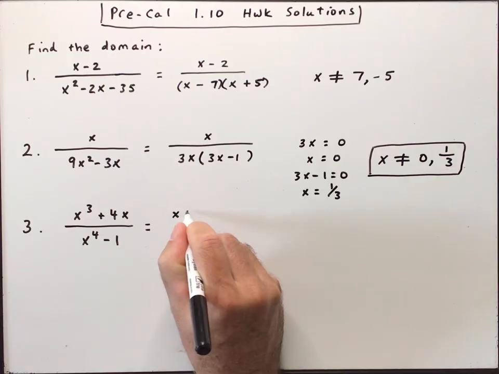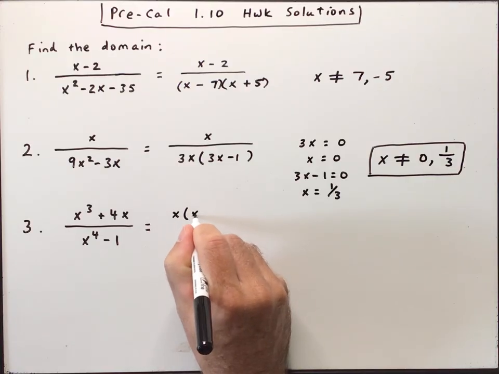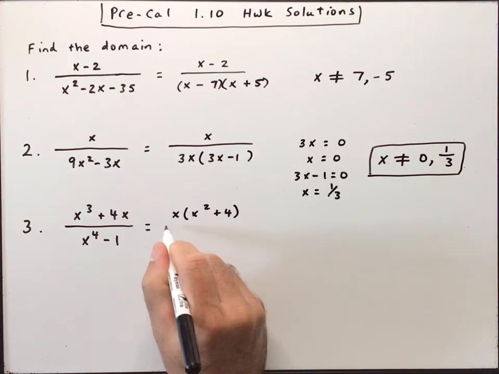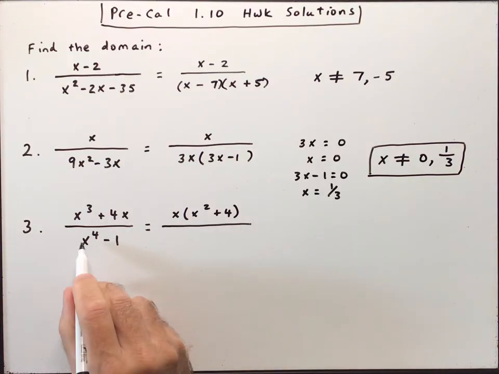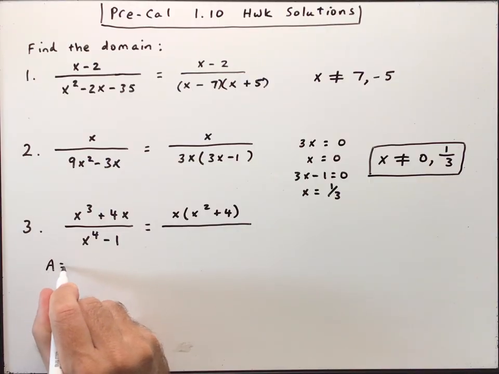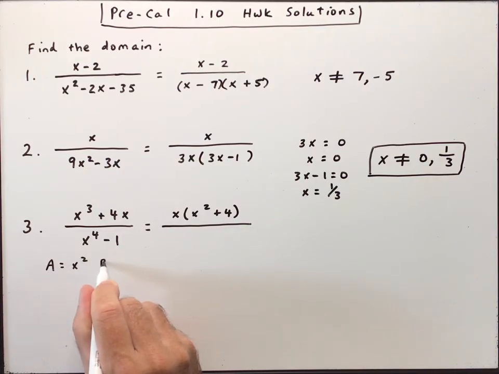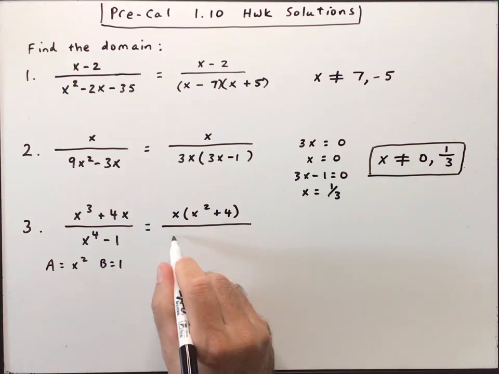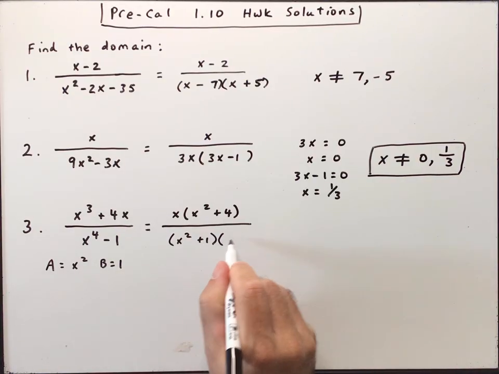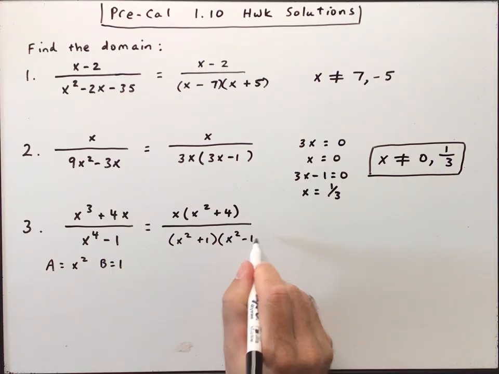But if we factor an x out of the top, x squared plus 4 would be left. Now, on the bottom, that's actually the difference of two perfect squares, where a is x squared and b is 1. So that would factor into x squared plus 1 and x squared minus 1.